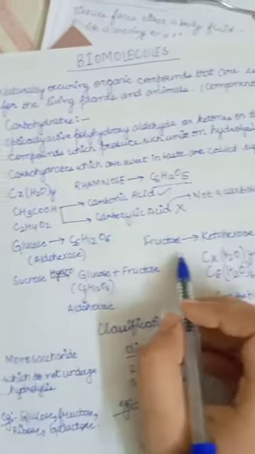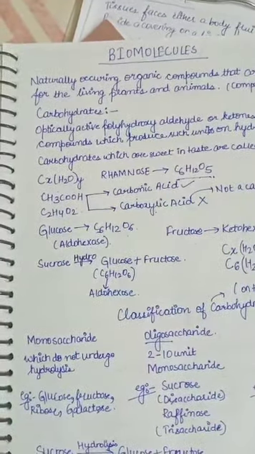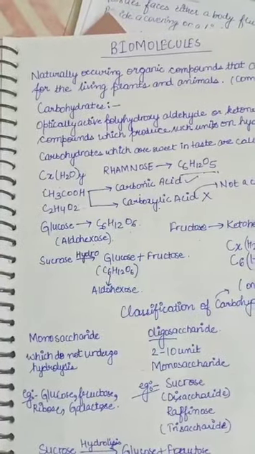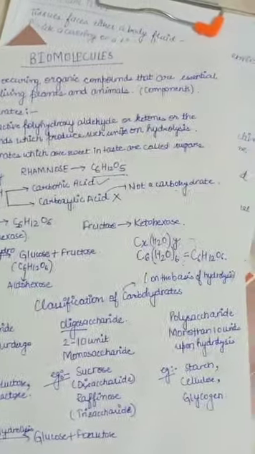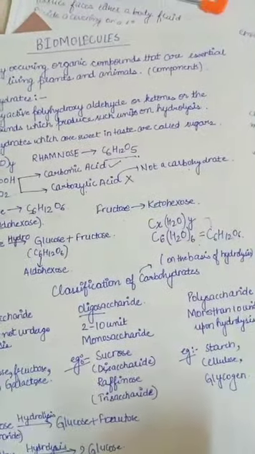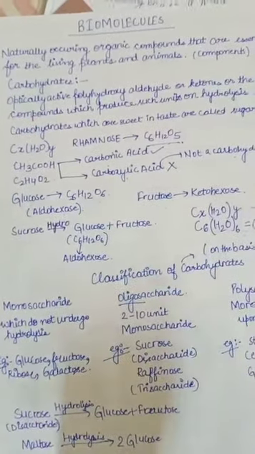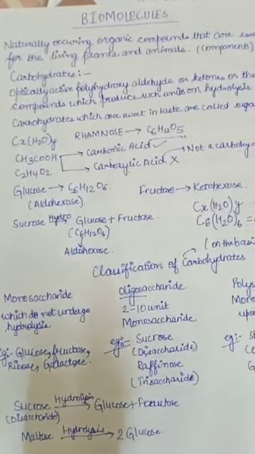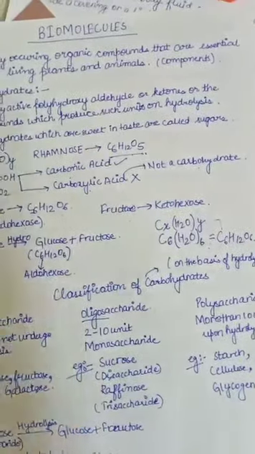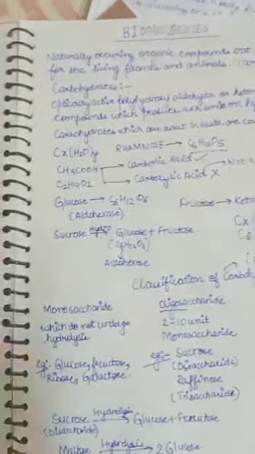Now next we have sucrose. Glucose is an aldohexose, fructose is a ketohexose, but the molecular formula is the same. Sucrose is glucose plus fructose. Now, classification of carbohydrates on the basis of hydrolysis: we have monosaccharide, oligosaccharide, and polysaccharide. Monosaccharides do not undergo hydrolysis. Oligosaccharides produce 2 to 10 monosaccharide units upon hydrolysis, and poly means many, so more than 10 units upon hydrolysis.